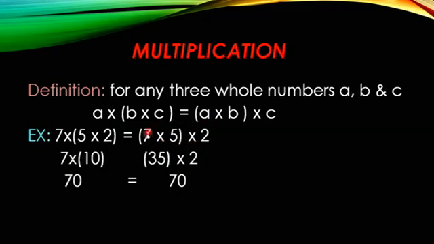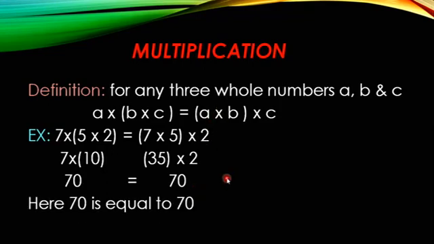First I will multiply A and B both, meaning 7 into 5, whereas C is 2. So 7 5s are 35, into 2. So 35 2s are 70. On the left hand side we got 70 and on the right hand side also we got 70. 70 is equal to 70. So hence you can prove that the associative property under multiplication is a closed operation.